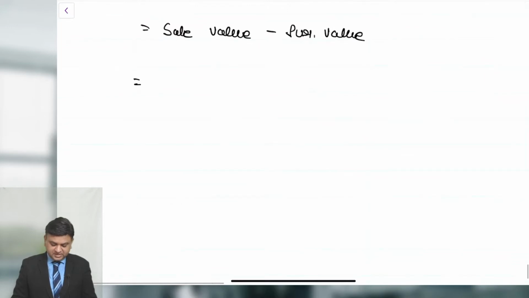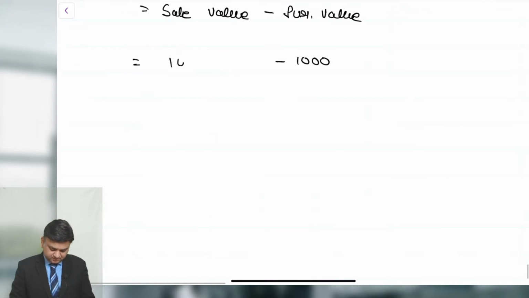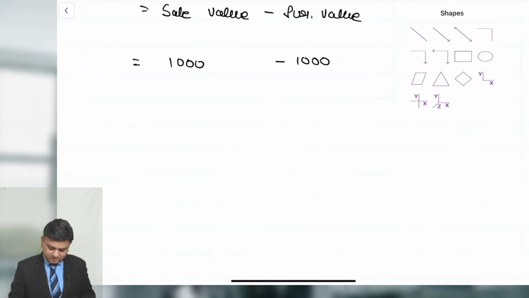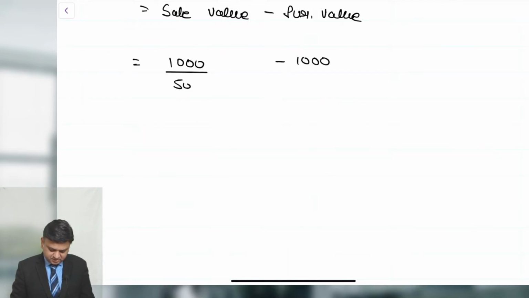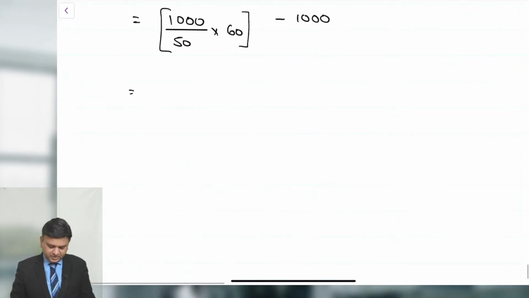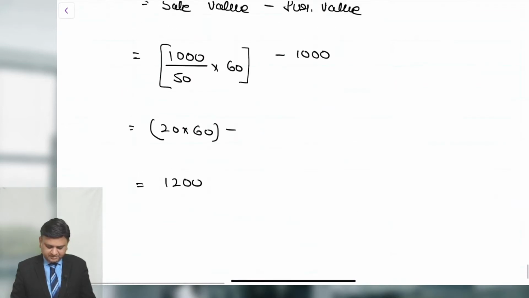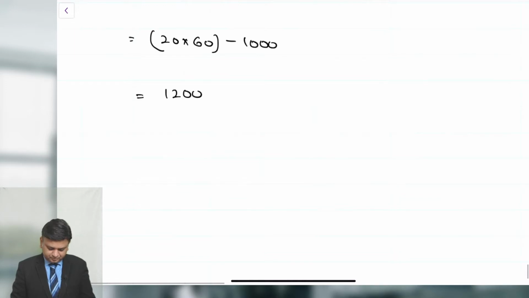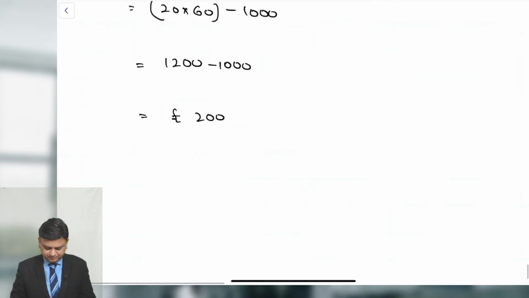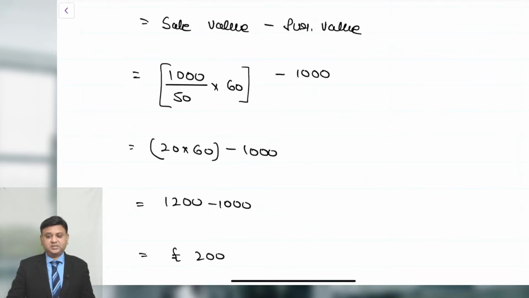We have been provided that an investment is made of 1000 pound. So in purchase I am writing 1000. In sale I am writing 1000 divided by 50, that is the purchase price, into 60, that is the sale price. So in that case it is 20 into 60, that comes to an amount of 1200 minus 1000. So there will be a gain of 200 pound. Please write the answer.